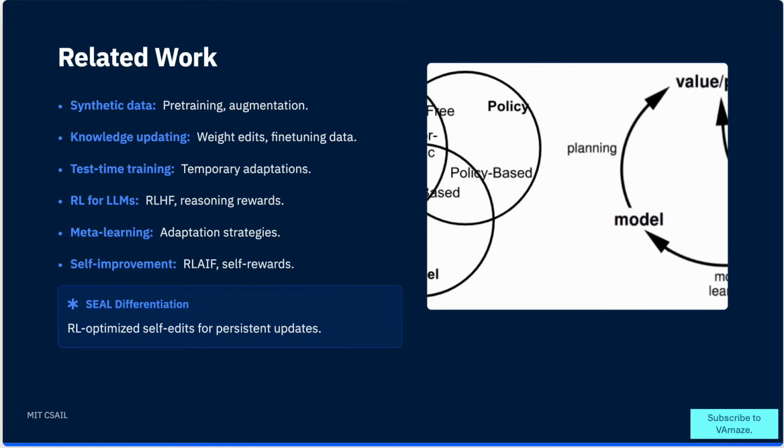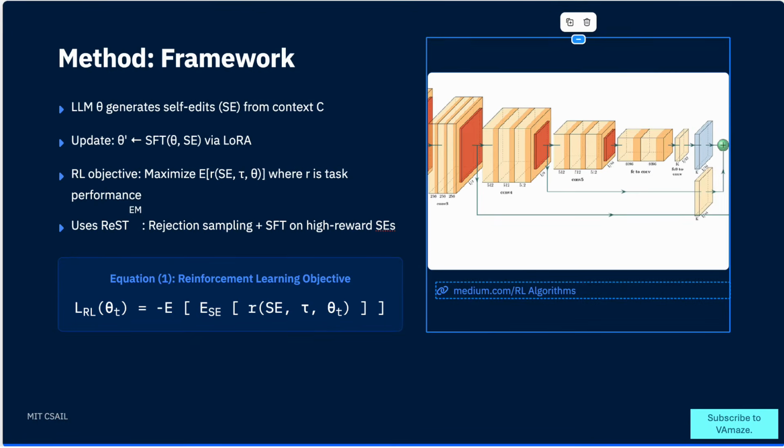Method. Framework. The SEAL framework operates through an elegant but powerful process. The base language model generates self-edits from context, which are then used to update the model via low-rank adaptation fine-tuning. The reinforcement learning objective is straightforward but profound. Maximize expected task performance. Using ReST-EM, SEAL performs rejection sampling followed by fine-tuning on only the highest reward self-edits.